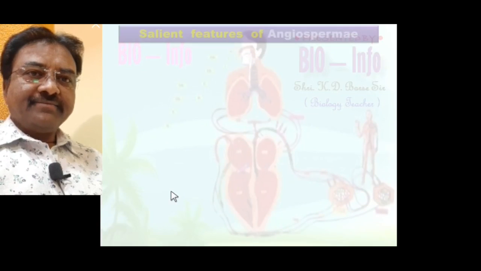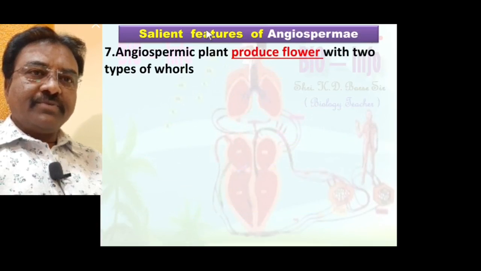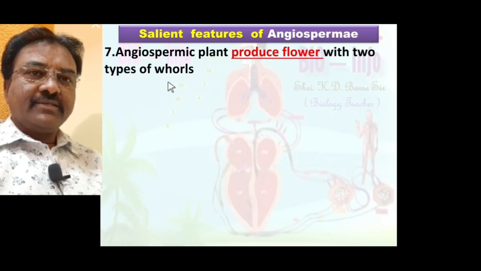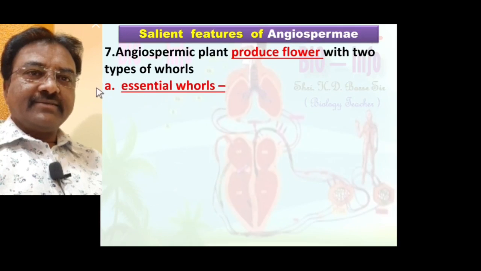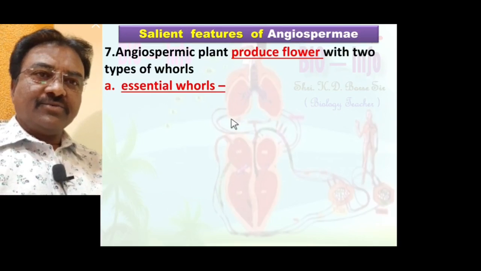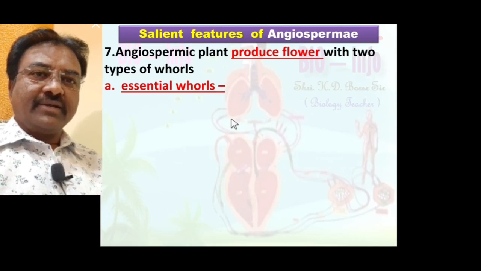Number 7. Angiospermic plants produce flowers with two types of whorls. Essential whorls means those whorls directly involved in sexual reproduction. So such whorls are called essential whorls.